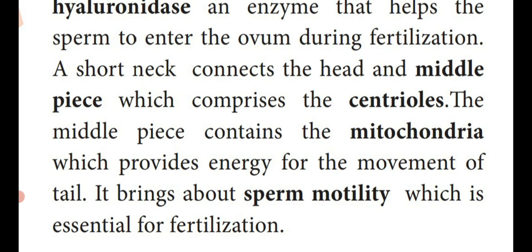This energy produced by mitochondria helps sperm motility, that means movement, at the time of fertilization. The tail region gets energy from the mitochondria, and sperm motility takes place with the help of that energy. So this is the structure of the sperm or spermatozoon.